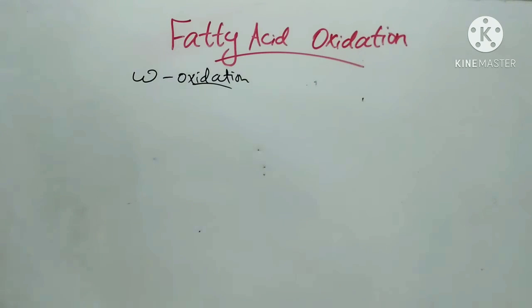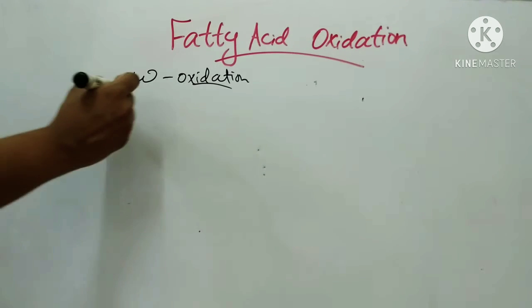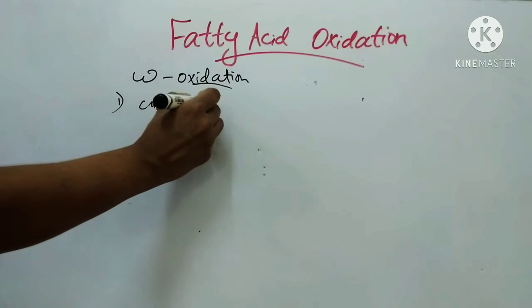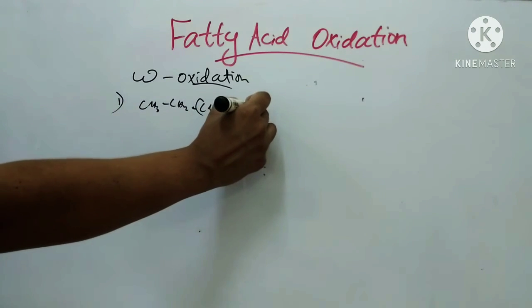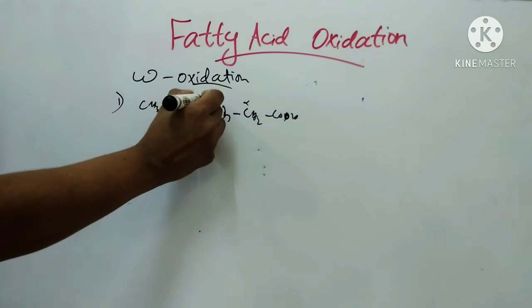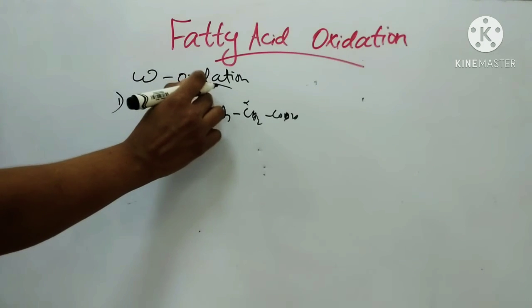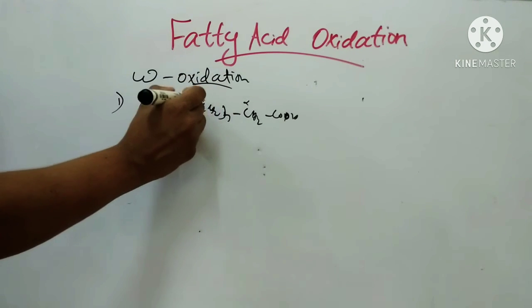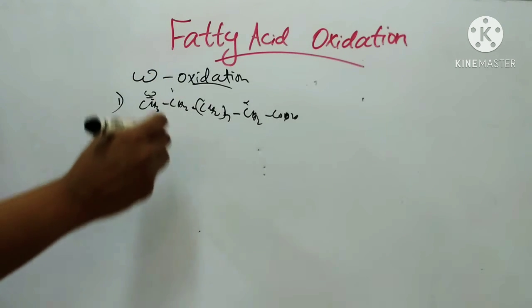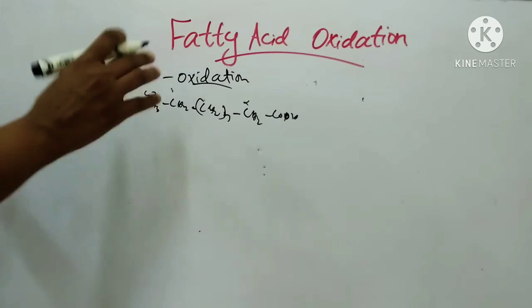So we will see the steps in omega oxidation. First step is hydroxylation of the omega carbon. CH3, CH2, CH2 n times, CH2, COOH. Here this is alpha, beta, then gamma. In the last it is omega. So this is the omega carbon, and hydroxylation takes place at the omega carbon.